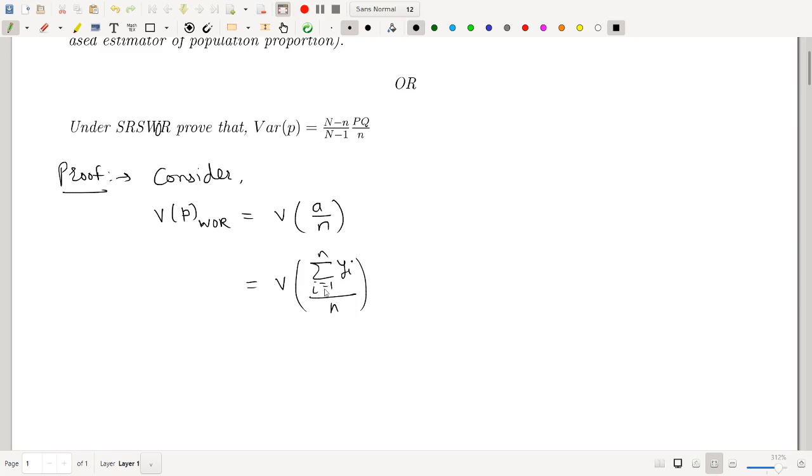You know, small yi is defined like this: 1 if the ith sample unit has the required attribute, and 0 otherwise.